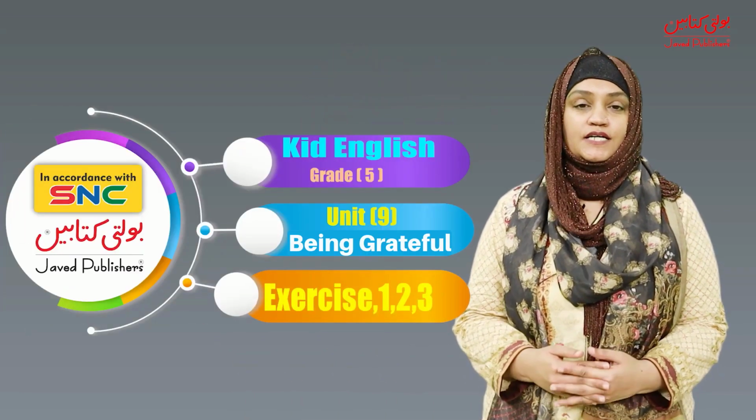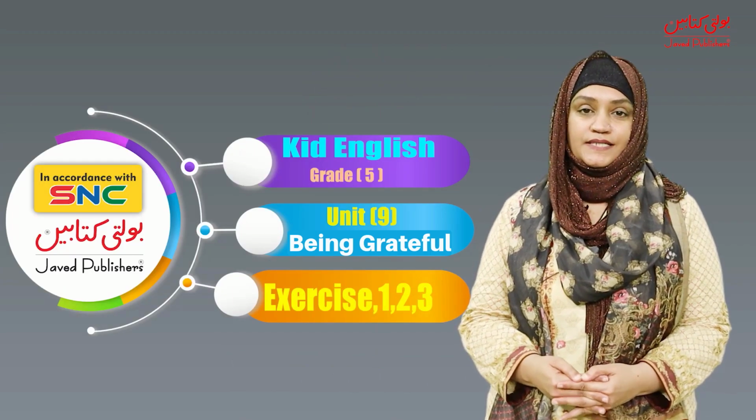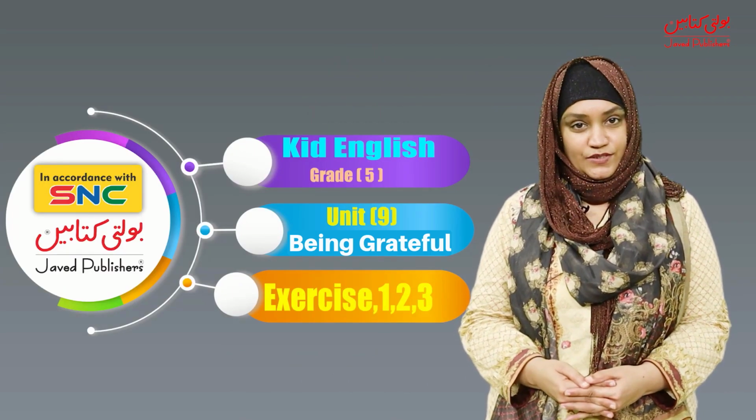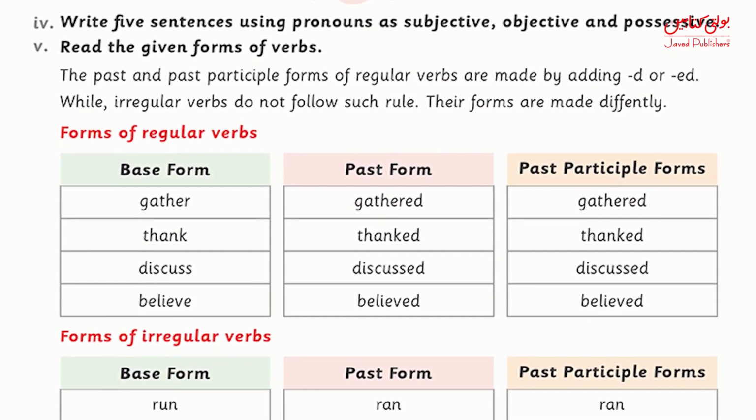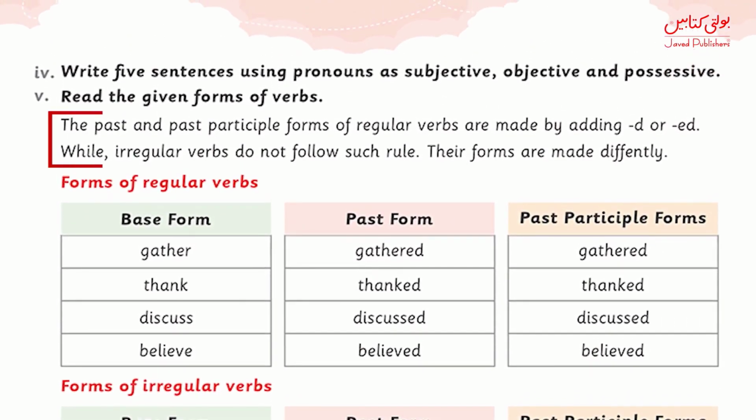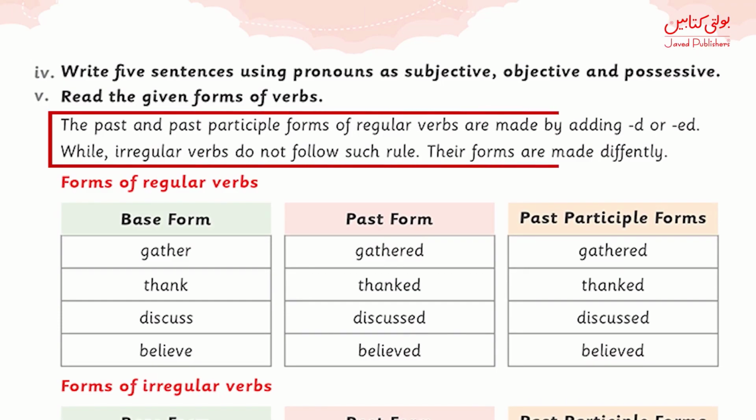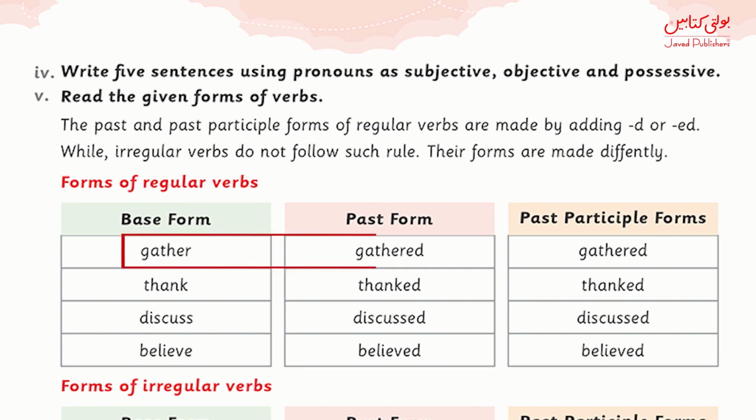Today we will be doing grade 5 chapter number 9, being grateful. So let's continue. Now let's learn about different forms of verbs. There are two forms of verbs, regular verbs and irregular verbs. Regular verbs are those verbs in which in the past form and in past participle form we use ed. For example, gather, gathered, gathered.